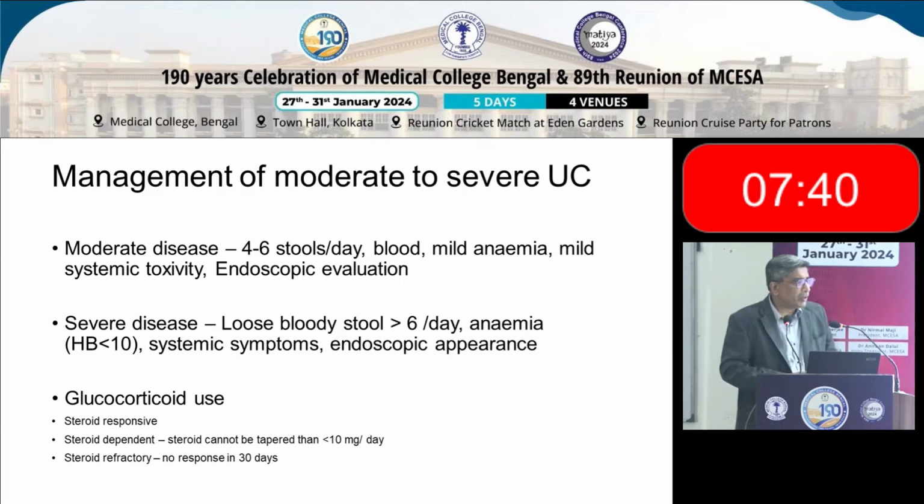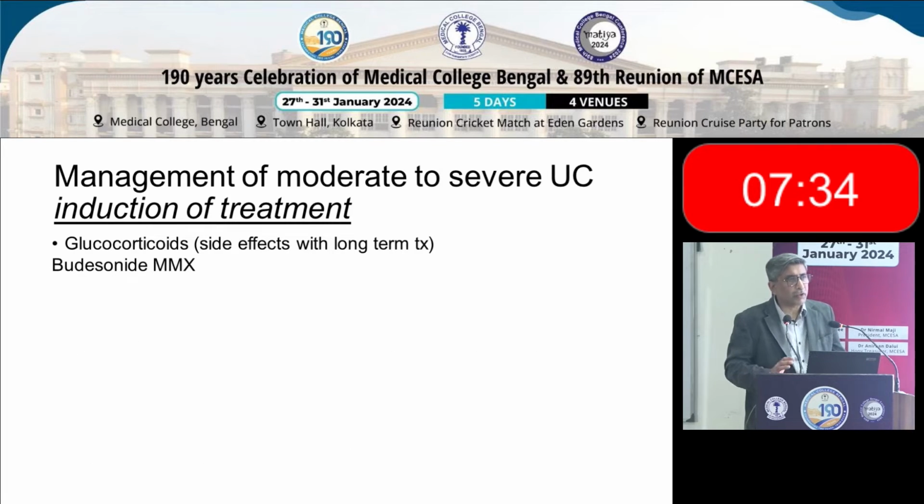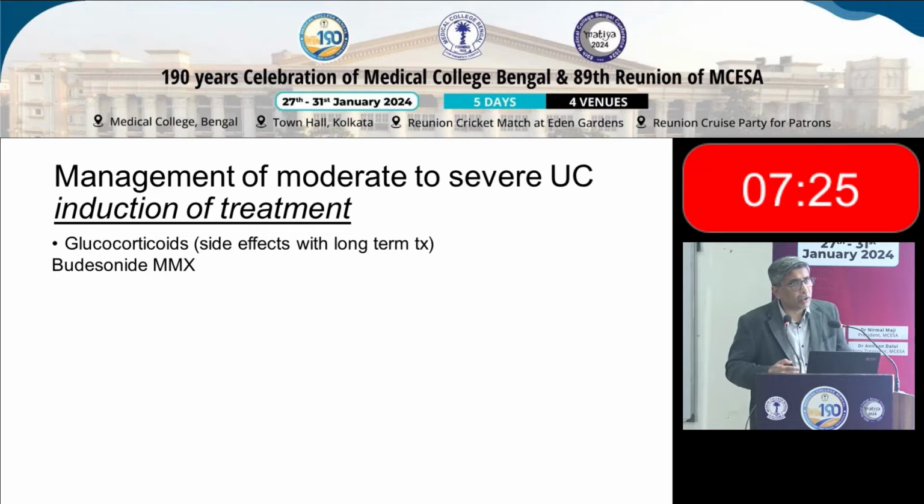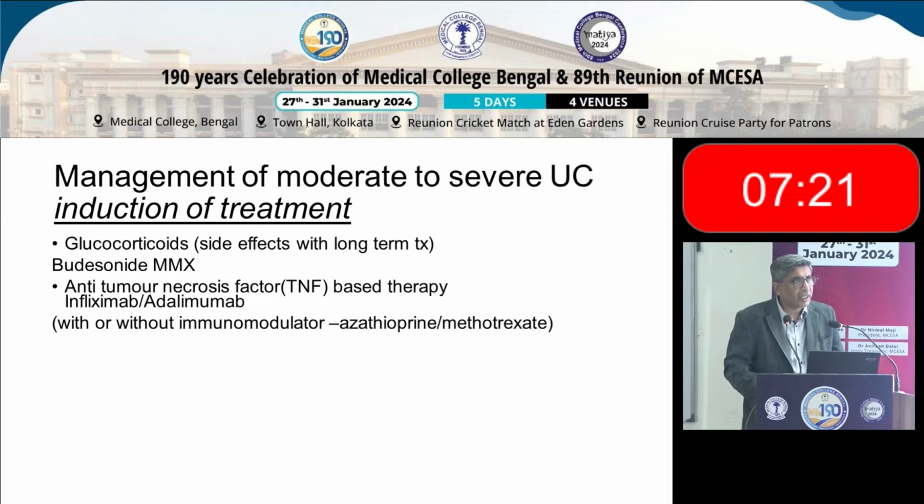With any moderate to severe colitis, or even with Crohn's, the first thing to do is induction treatment. So first we have to control the disease. Again, great role of steroids. Unfortunately, you cannot continue steroids indefinitely because of the long-term side effects. And here also comes the role of budesonide MMX, which I just mentioned. And nowadays, we are more and more using anti-tumor necrosis factor.